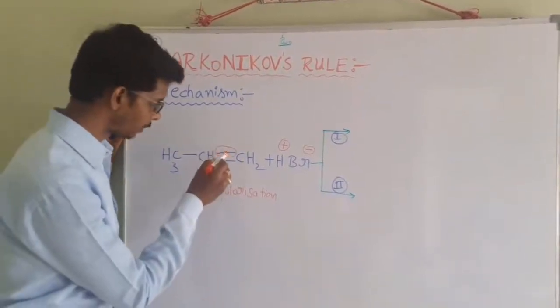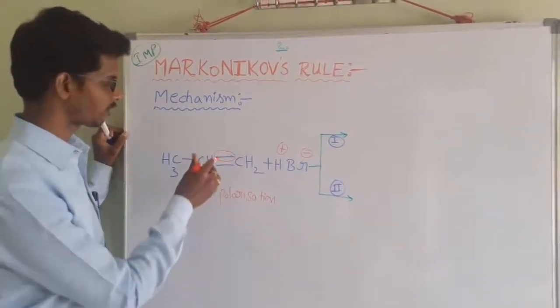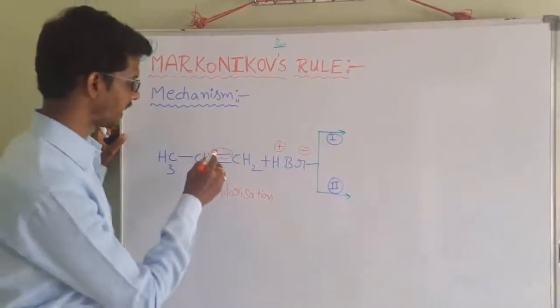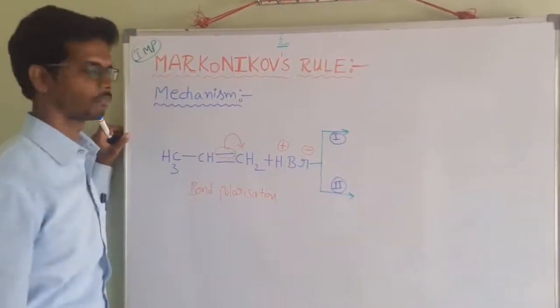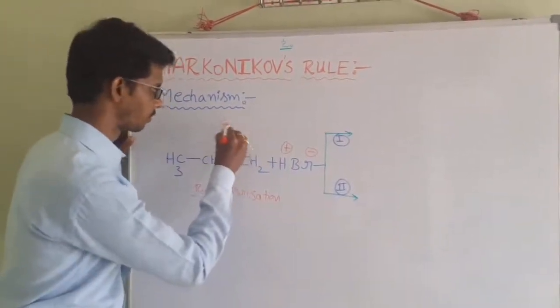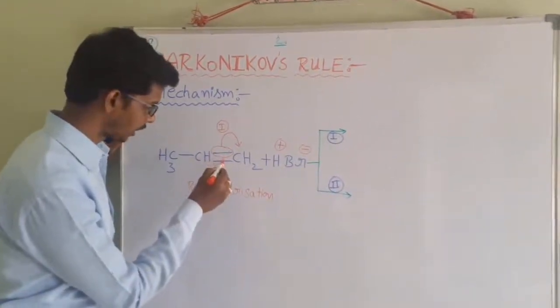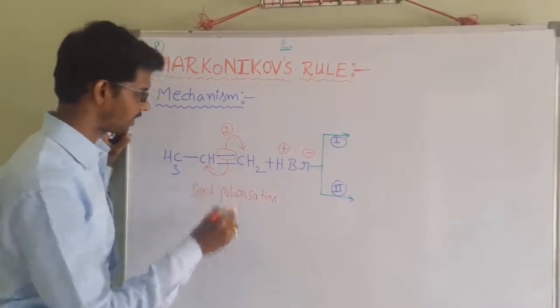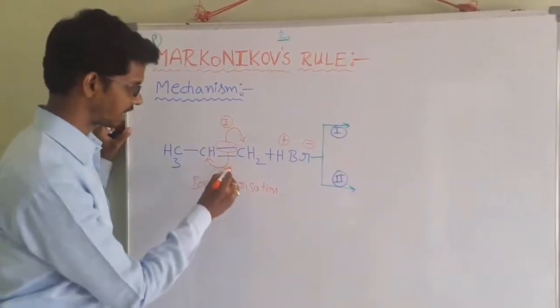The double bond is nothing but a combination of two electrons. In the first case, you should consider the double bond electrons shifted to this position. This is the first case. In the second case, the two electrons of the double bond are shifted to this carbon atom. This is the first case, this is the second case.